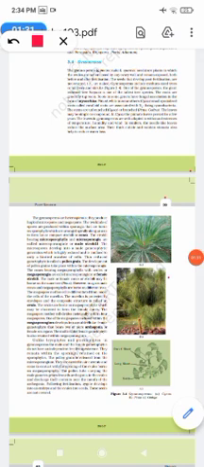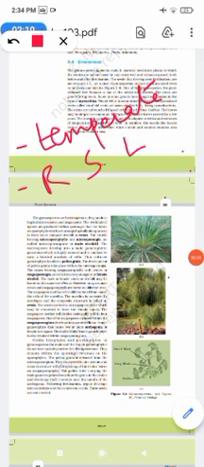Now coming to the various characteristics in the gymnosperms. They are distributed and abundant in temperate regions, so they basically grow in temperate regions. The sporophyte is dominant and differentiated into roots, stems and leaves. So if we talk about any plant, they are differentiated into roots, stems and leaves.